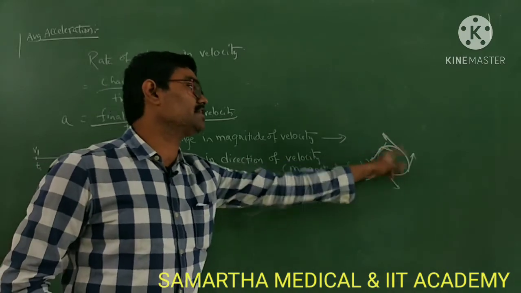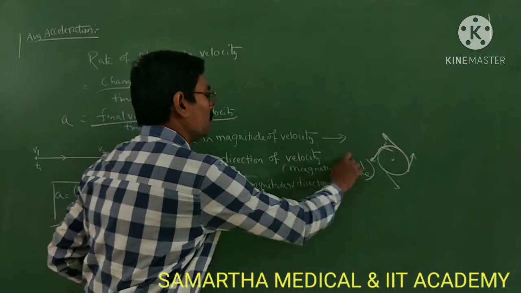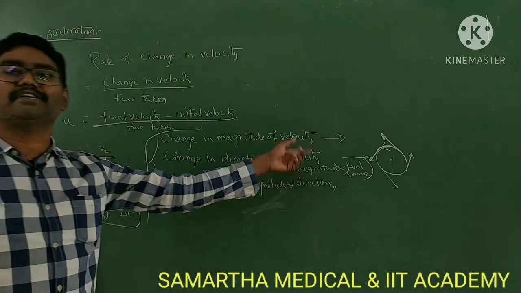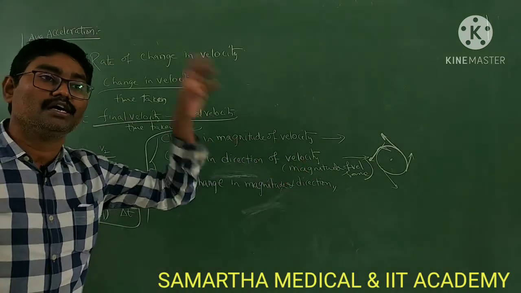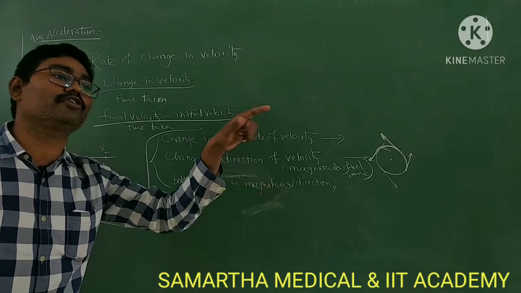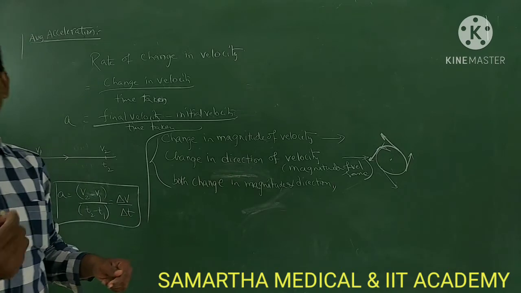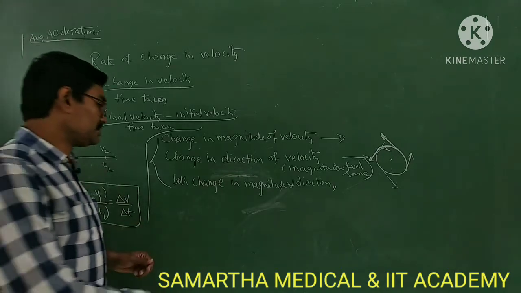So this is an example for a change in the direction of velocity, but not the magnitude of velocity. The example is a particle revolving in uniform circular motion, uniform horizontal circular motion. Okay, next, what is this?